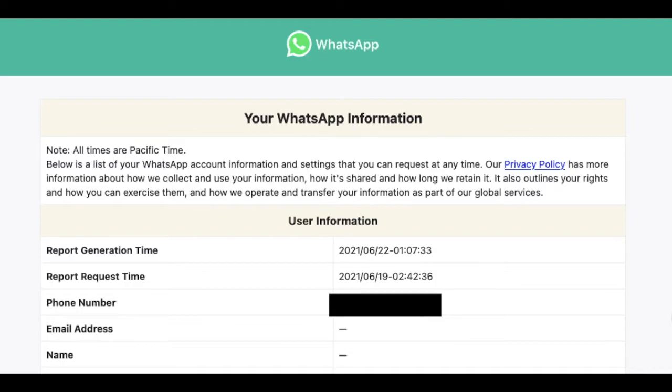A few weeks ago I showed you how to request a copy of your data from WhatsApp. And for that video, obviously, I requested my data from WhatsApp. I've gotten it back, and today I wanted to show you some of the information that came back to my request. Now, I want to preface this by saying that I am relatively new to WhatsApp.